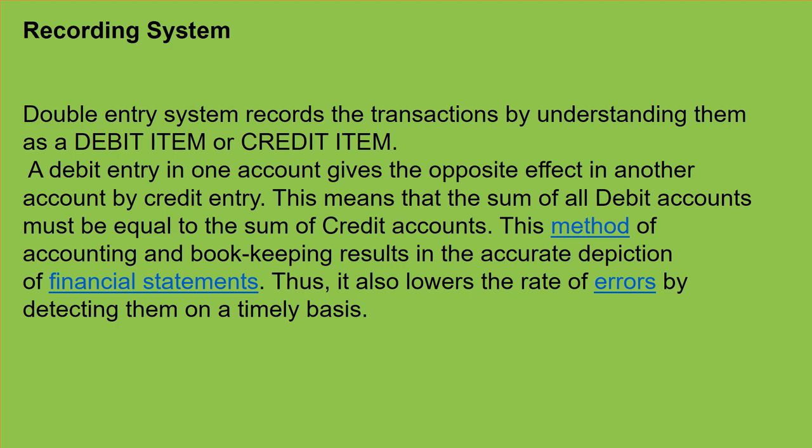So it can clearly show us a true and fair picture of the financial statements of any business accounts. It also lowers the rate of errors by detecting them on a timely basis. There will be minimization of the errors by detecting them on a timely basis if we are preparing the accounts by following the double entry system, under which one item should be debited and another one should be credited.